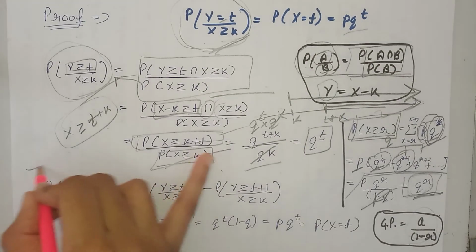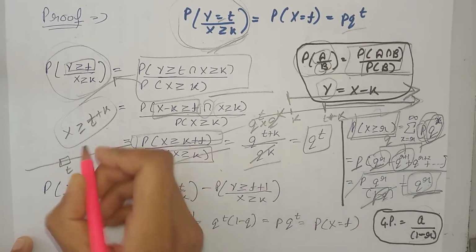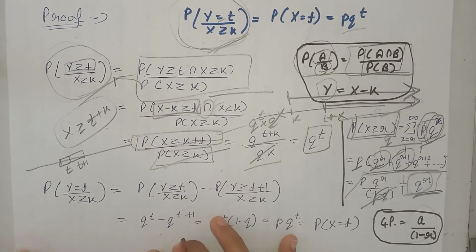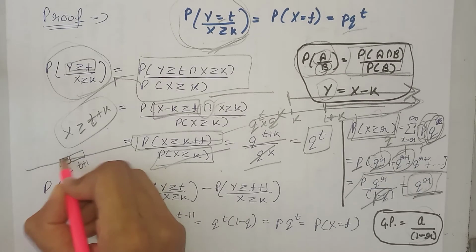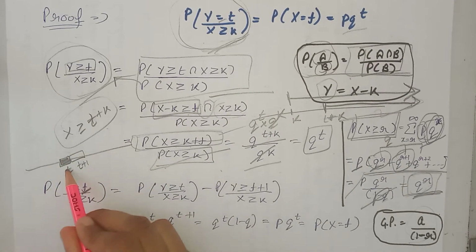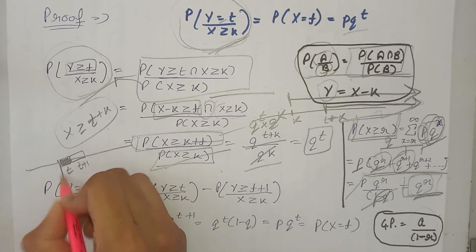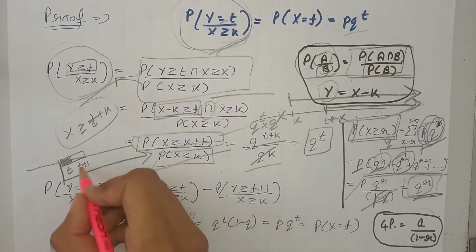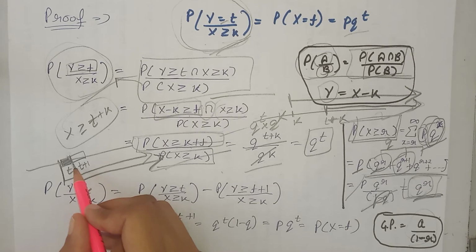Now, suppose on this number line, here we have t, here we have t plus 1. Now we want to find the value of y equal to t, that is this portion. It must be equal to the value of y greater than or equal to t, that is from this to this side, minus from this to this side, that is the value for y greater than or equal to t plus 1.